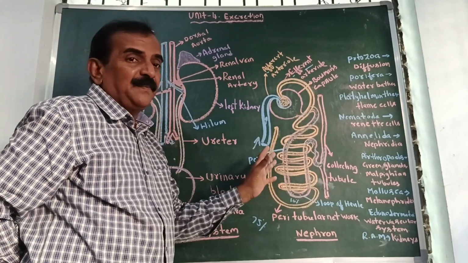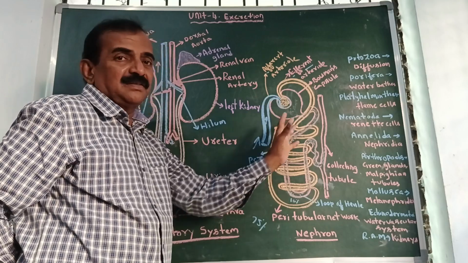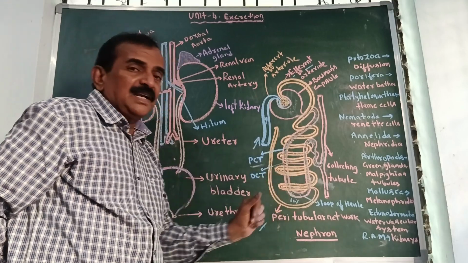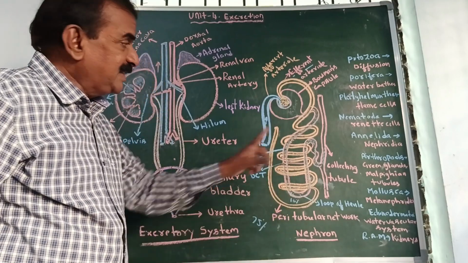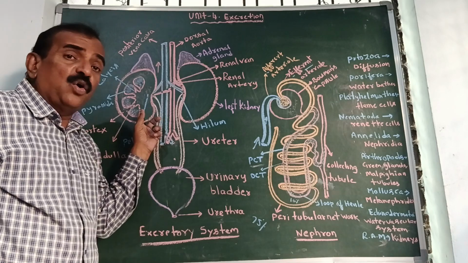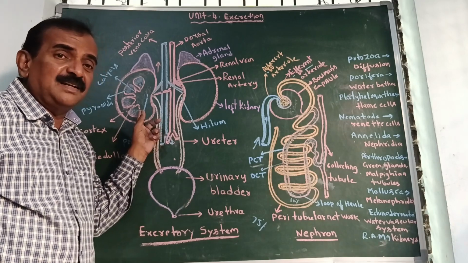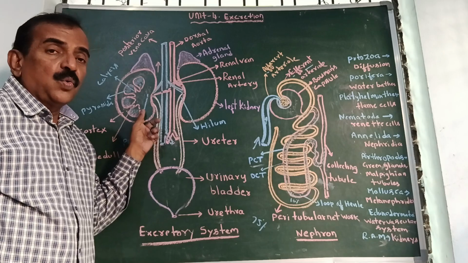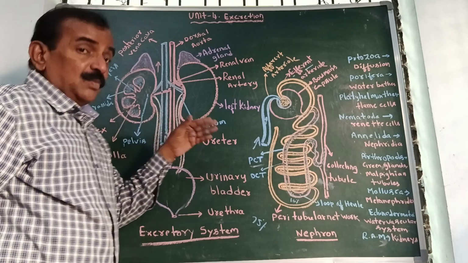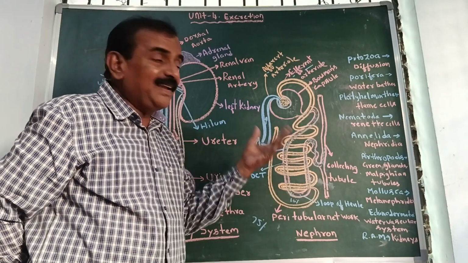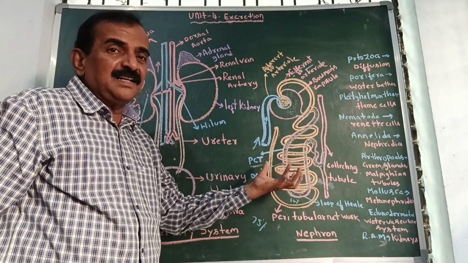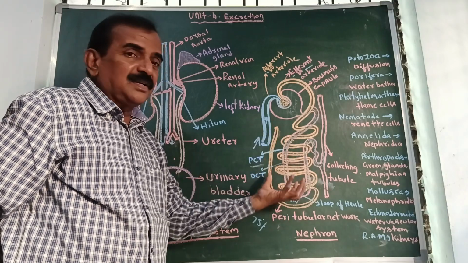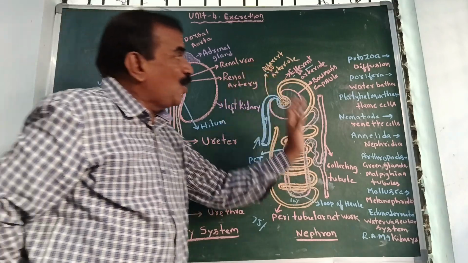You need to label the parts of this nephron. This is also called the uriniferous tubule, and these are present in the kidney. How many nephrons are present in each kidney? Children, please tell me. 1.3 to 1.8 million, and these are called the structural and functional units of the kidneys. Now we